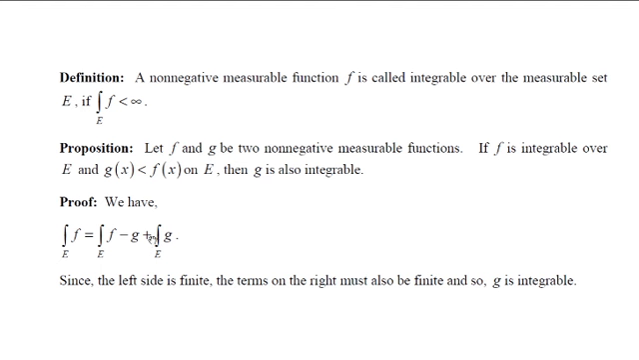It's very simple because we can write the integral of f over E as the integral of f minus g over E plus the integral of g over E. And remember, this is finite by the definition of integrability. If this is finite, then the right hand side must be finite. Therefore, this is finite, and this is also finite. If this is finite, then g is integrable. And this completes the proof. Thank you.